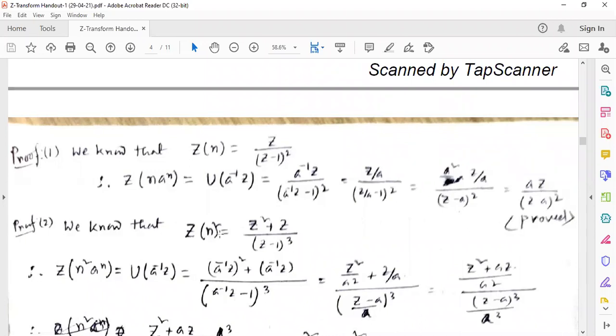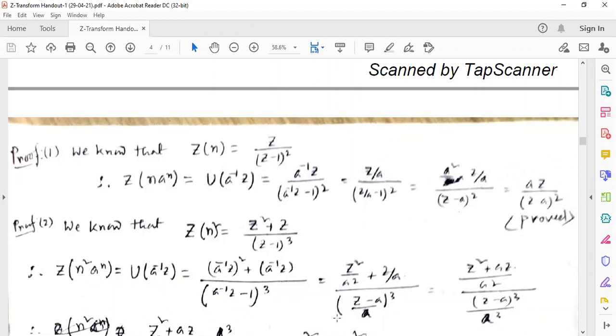And Z of n square was given as (z square plus z) by (z minus 1) whole cube. So Z of n square into a to the power n can be written as u of a to the power minus 1 into z. So instead of z we are putting a inverse z: (a inverse z) whole square plus a inverse z, by (a inverse z minus 1) whole cube. Now find the value of this: that is z square by a square plus z by a, and here it is (z by a minus 1).